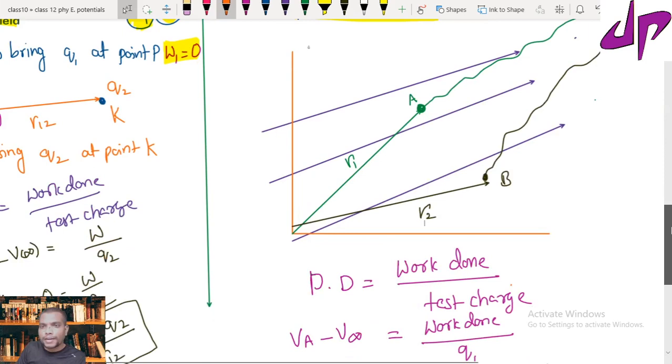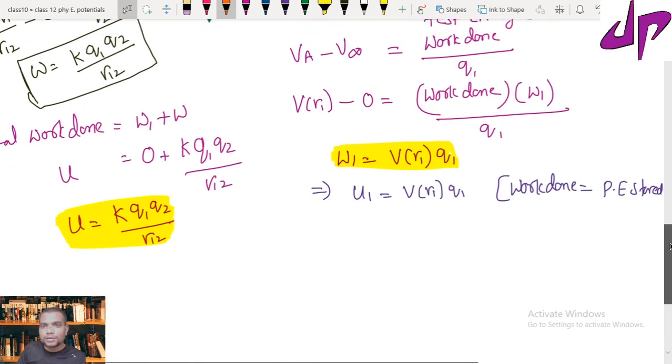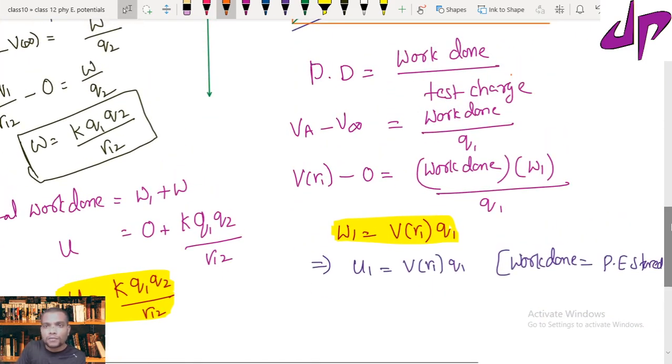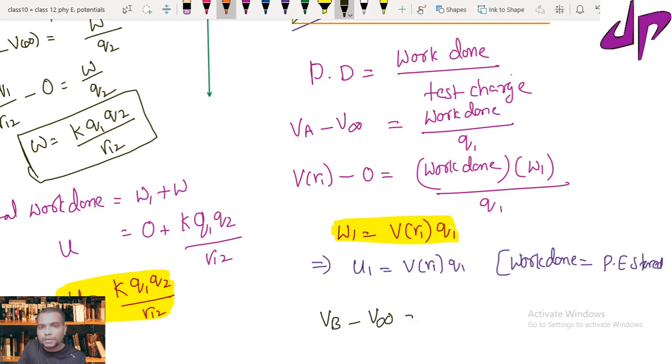Now if you write the same potential formula for this case, potential at B minus potential at infinity equals work done, which in this case I can call W2, and this time I am bringing the charge Q2.